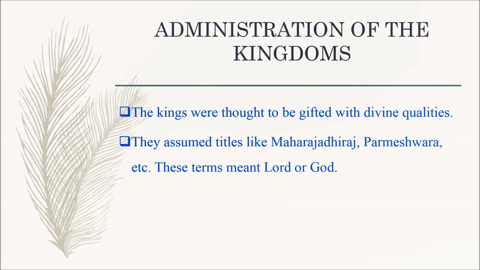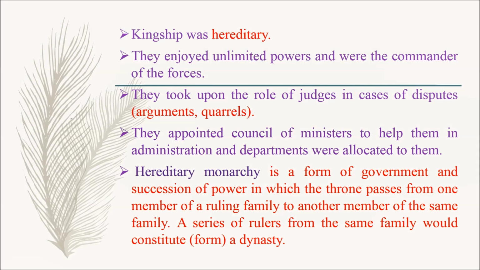Next, we are going to learn about administration of the kingdoms. The kings were thought to be gifted with divine qualities. They assumed titles like Maharajadhiraja, Parameshwara, etc. So these terms meant Lord or God. Kingship was hereditary.